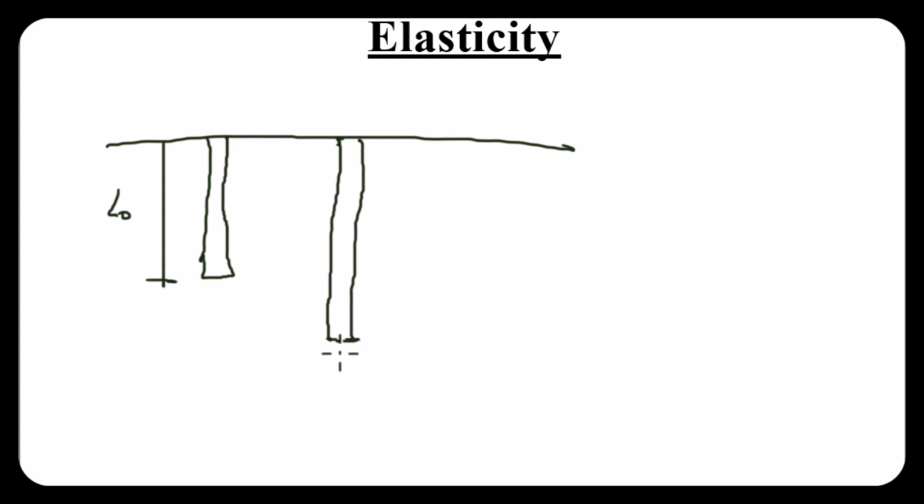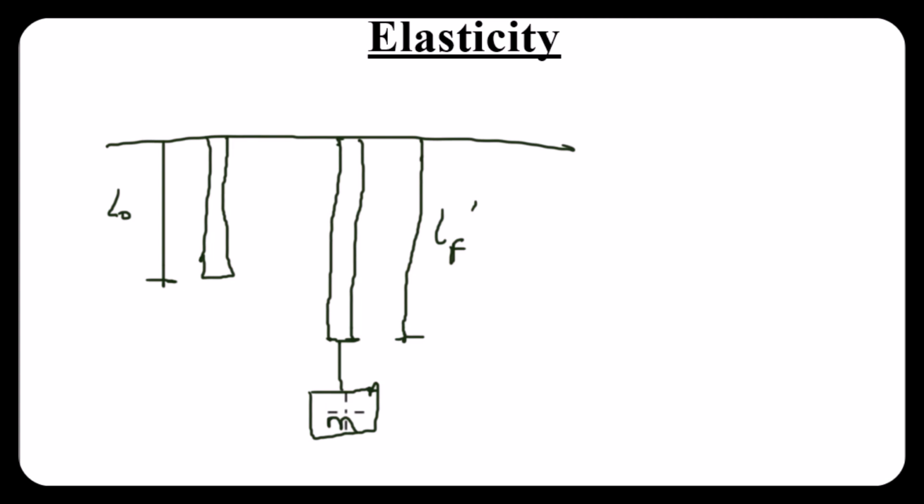So if this is my material and then I attach, let's say, a load in form of a mass to it, now this material will stretch. Now we have a new length of this material. So let me say from this point to this point, my length here is LF. That is the final length. What we're saying is after I've applied this load, let me write M here.